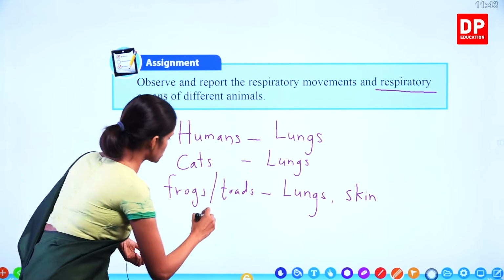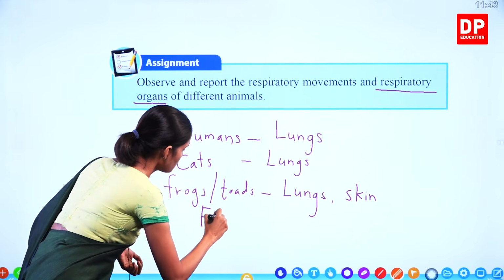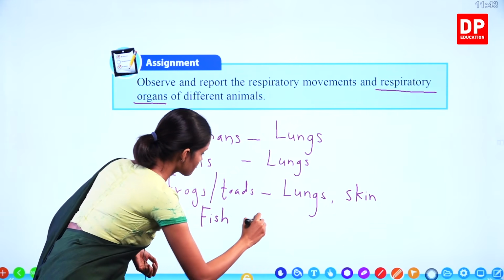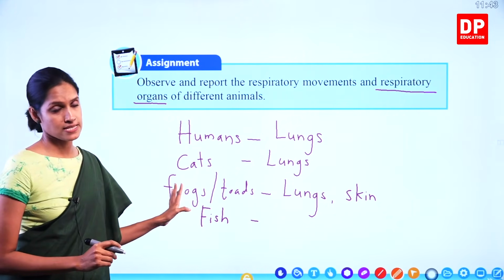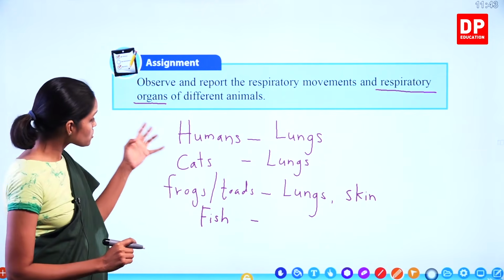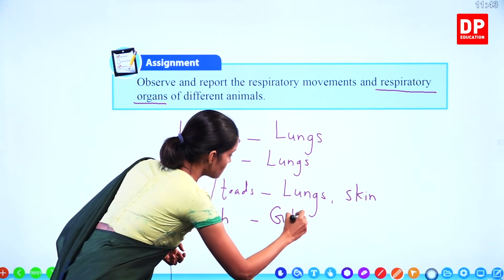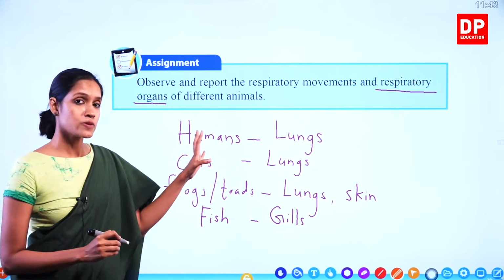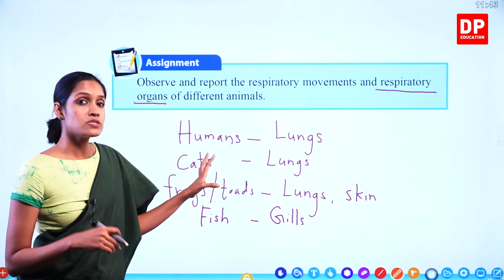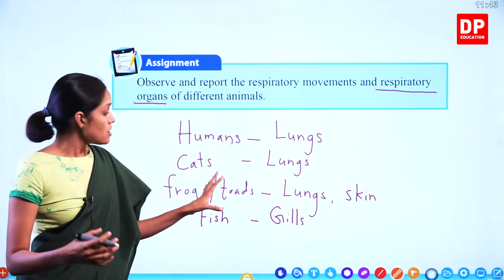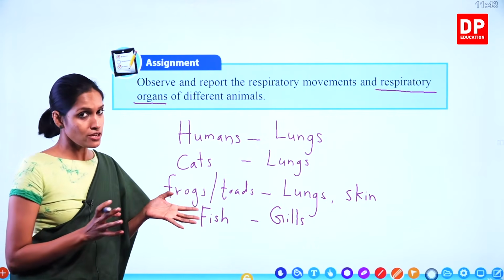What about fish? Now, when it comes to fish, children, fish doesn't have lungs. They have special structures called gills. Remember, lungs are specified to respirate using atmospheric oxygen, but fish live in water.